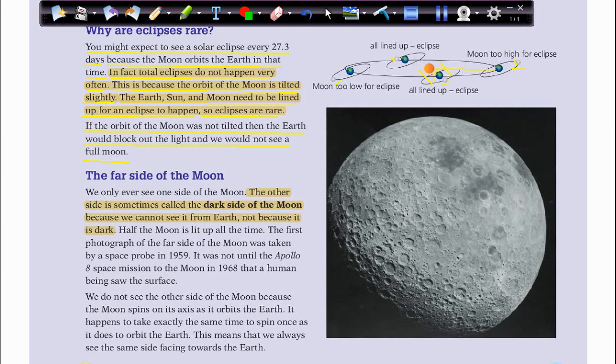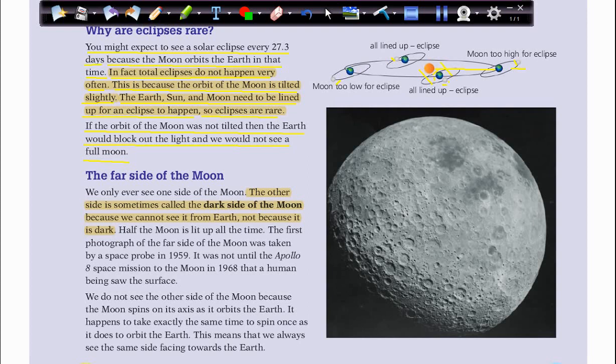We will only see one side. We can only see the new moon and the first and last quarters. So that's why it's tilted.